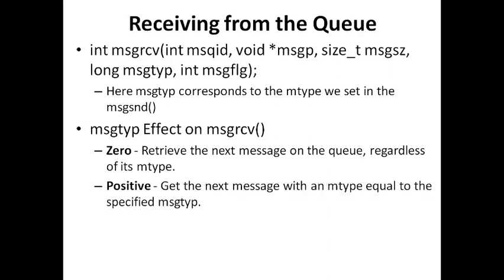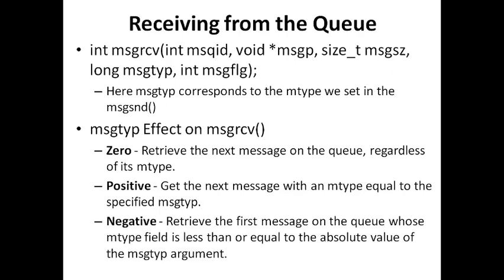ID. 0, argument 0. Then positive, which means you specify the actual number representing the type of the message. So you will get the exact message which is indicated by the value. The third is a negative value. So this retrieves the first message on the queue whose message type field is less than or equal to the absolute value of the message type argument. So for example, if I send -1, then it will try to check whether there is a message queue type of 1. Absolute value of -1 will be treated as the message type.